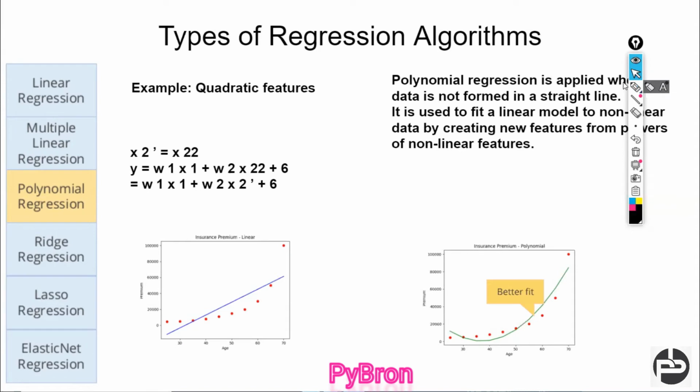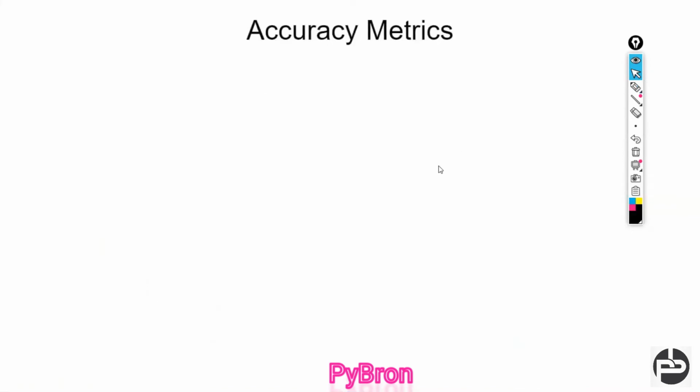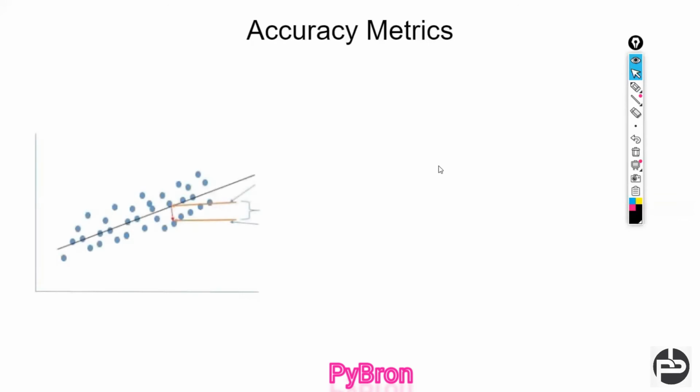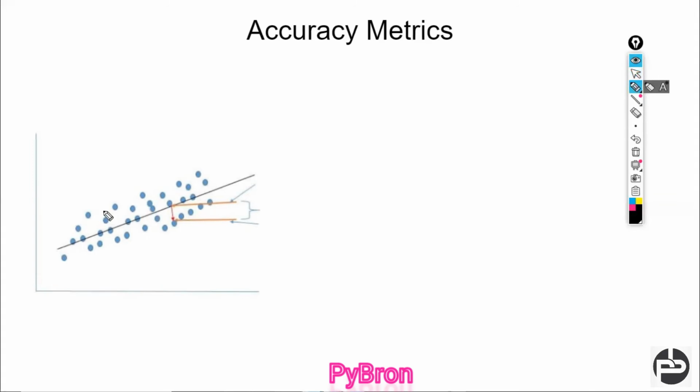Now coming to the next topic: accuracy metric. We understood the model, and now we have to define the accuracy of my model. Once you create a model, what is next? We have to define our model accuracy, how good our model is and how well it is going to predict my data, right? I'll show you with a diagram. In this diagram, these are my different data points, and this is my best fit line. Best fit line means the line my model defines.